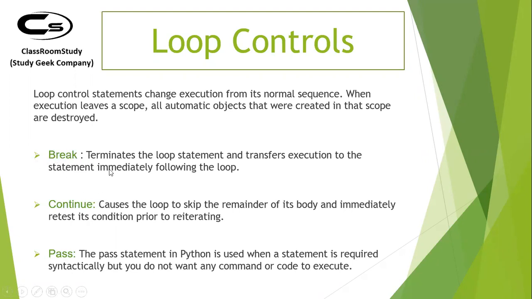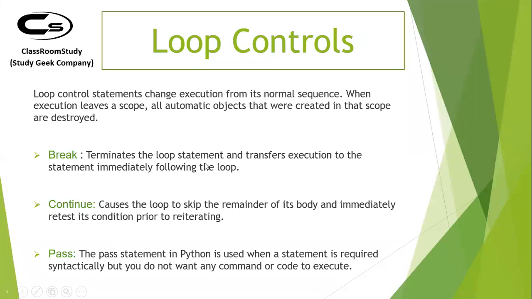What does break do? It terminates the loop statement and transfers the execution to the statement immediately following the loop. So basically it terminates your loop and transfers the flow to the end of the loop. Wherever you are, if you encounter a break statement inside your loop, it will end then and there itself.